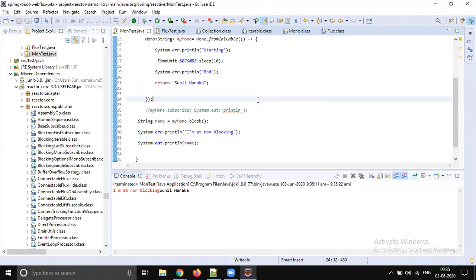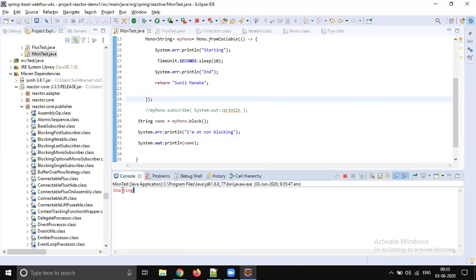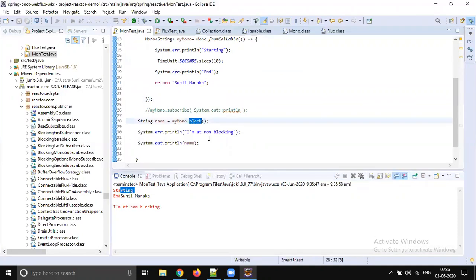So let me run this code. You see starting is printed immediately, but then 10 seconds of sleep. My main thread also will be sleeping for 10 seconds because it's in the blocking state, right? And finally, after 10 seconds, we are getting the data. So don't play with the block.